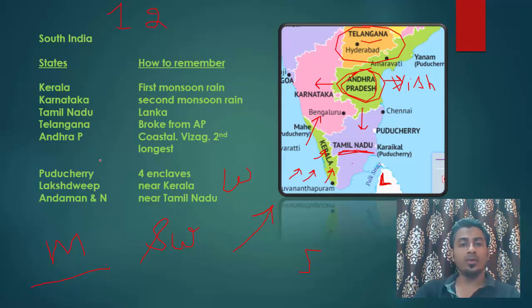Okay. Now we have got three union territories also. So Puducherry, we have got four enclaves. Here it is written Yanam, Karaikal, and Mahe. So these are 3-4 enclaves of Puducherry. So one is in Andhra Pradesh, one is in Tamil Nadu, and one is in Kerala. So you have to remember these three enclaves.